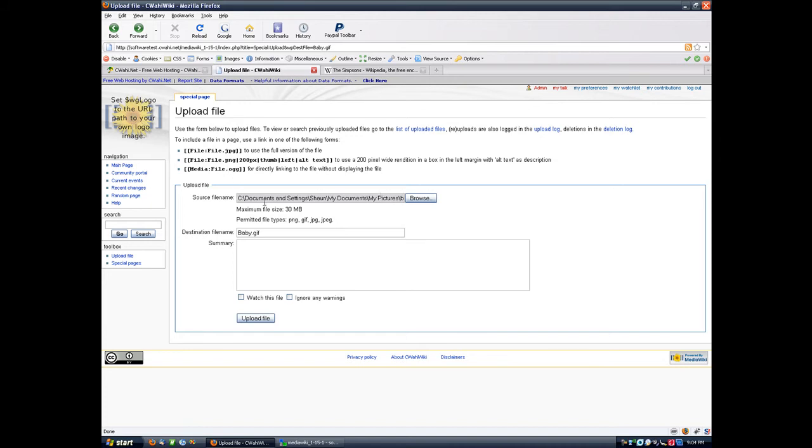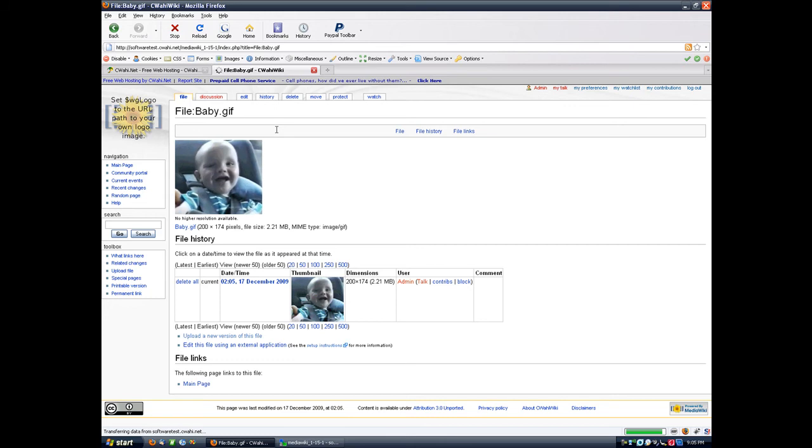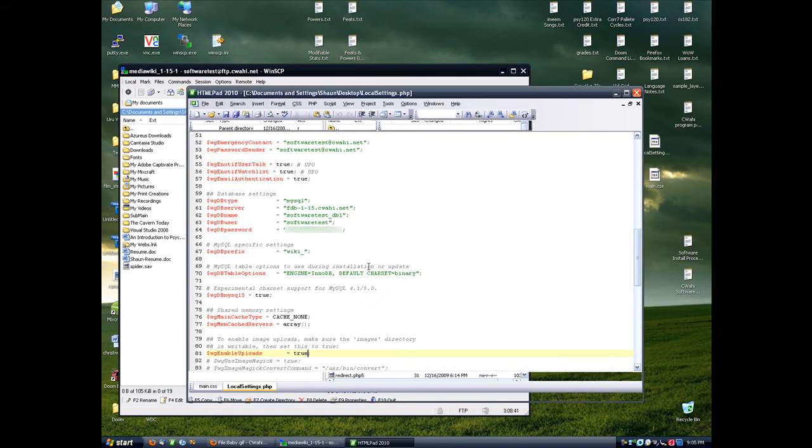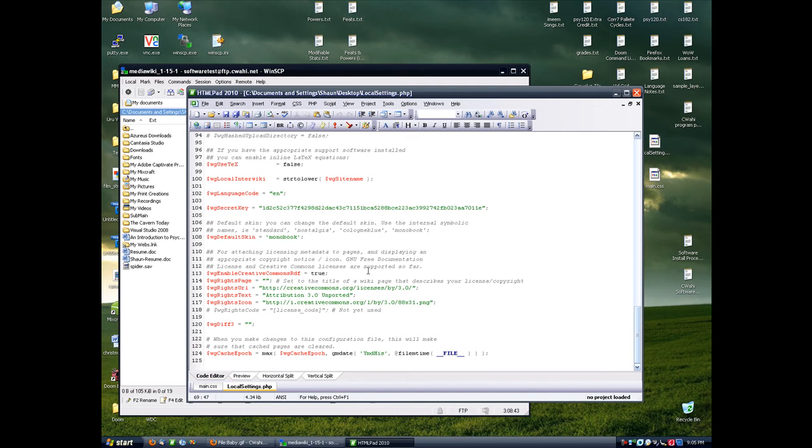Go back, we have our picture selected, upload file. And we're loading. Close that. And it worked. Why did it work? It wasn't supposed to work. Okay, something changed somewhere. I don't know what.